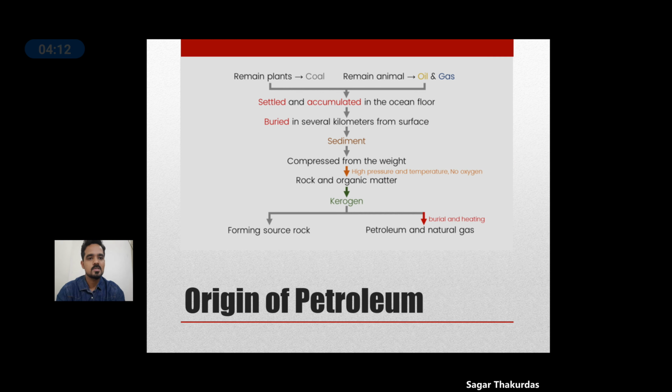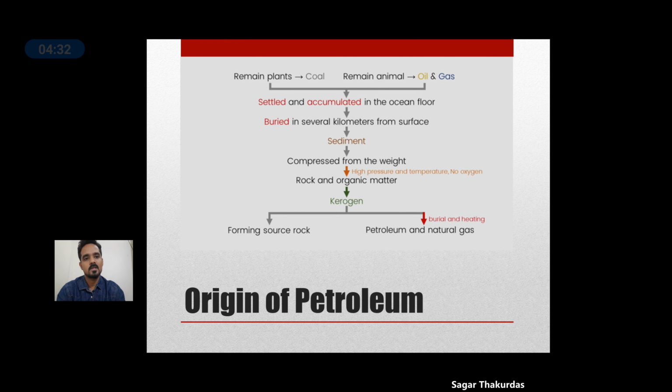And for the conversion of this organic matter into petroleum, the necessary requirement is an anaerobic environment, or you can say the environment which lacks oxygen. There should be a lack of oxygen.